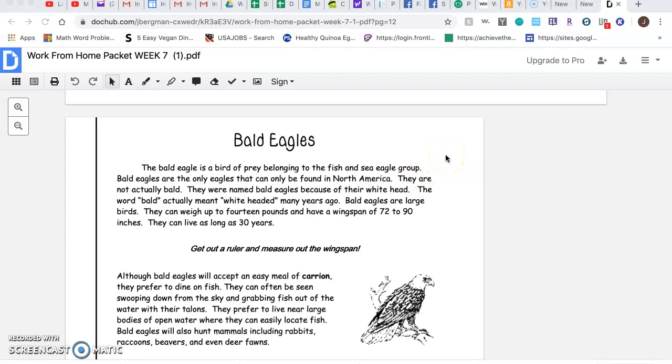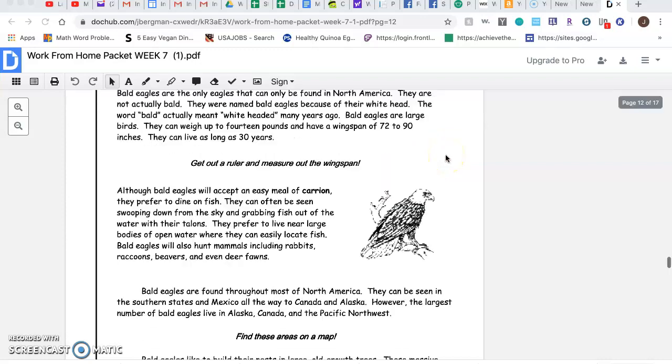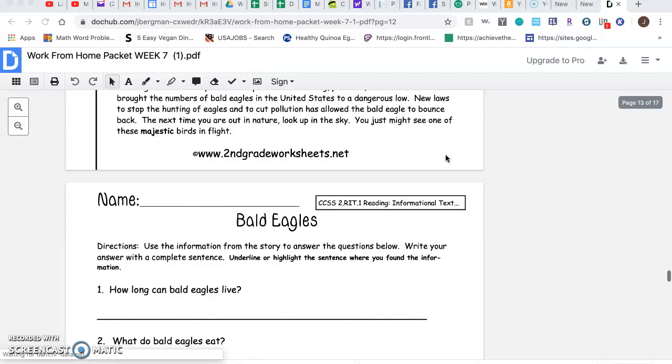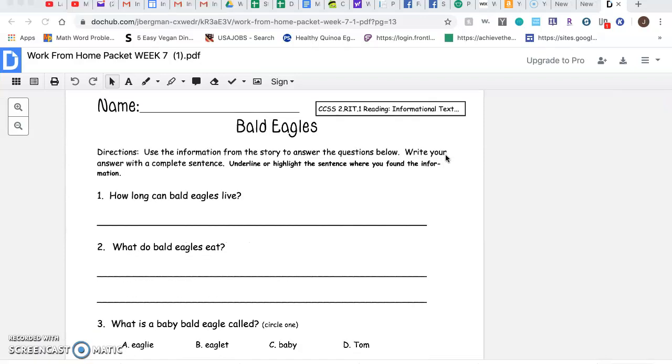Before I start reading this article, I'm going to use a strategy called preview the questions. It is important that we preview the questions before we read the article because the questions allow us to focus on the important facts in the article and help us pay attention. So I'm going to take a look at the questions for bald eagles.